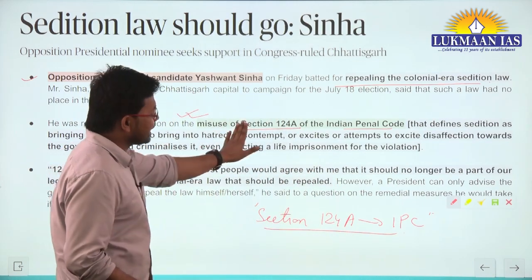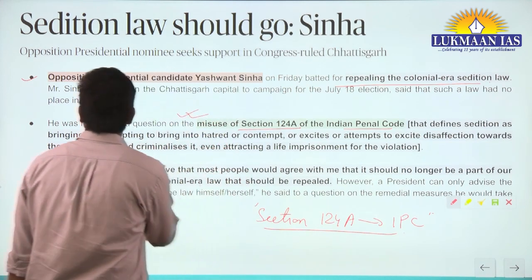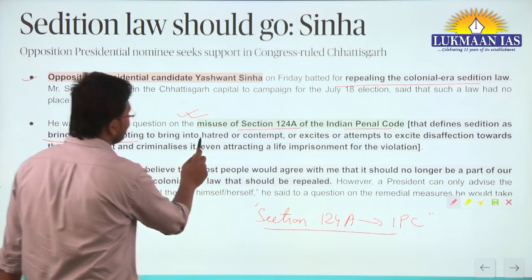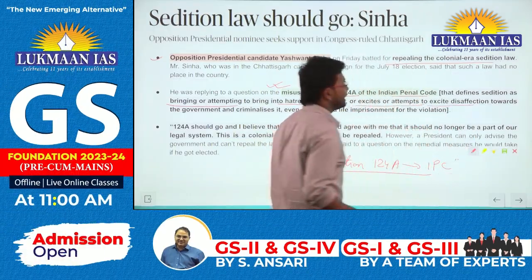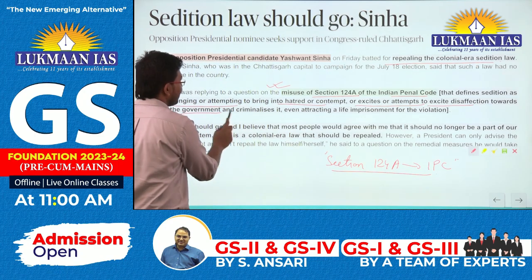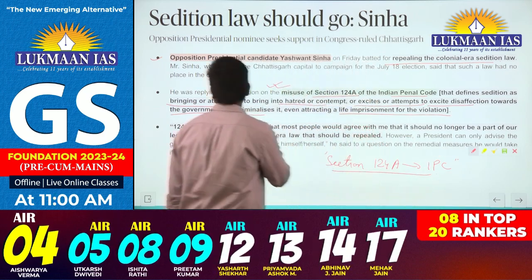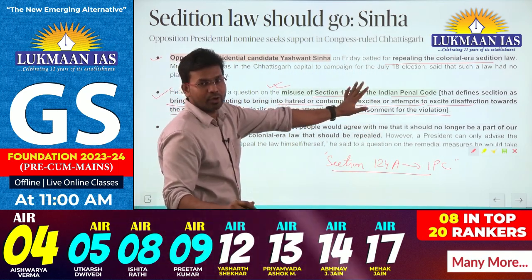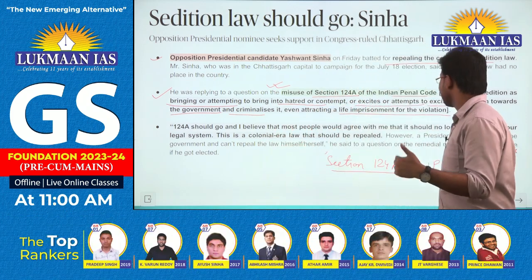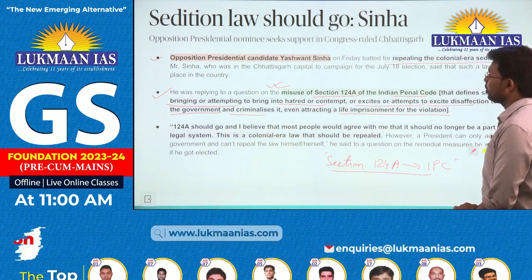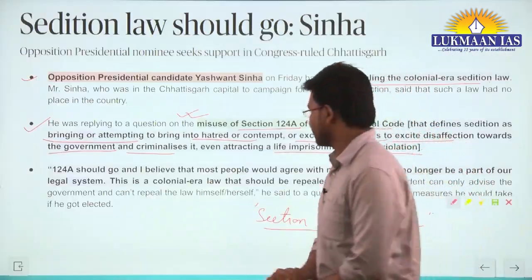Section 124A defines sedition as bringing or attempting to bring into hatred or contempt, or exciting or attempting to excite disaffection towards the government, and criminalizes it, even attracting life imprisonment for the violation. So this is the definition of sedition: an offense done against the government, and it is a punishable offense under the law.